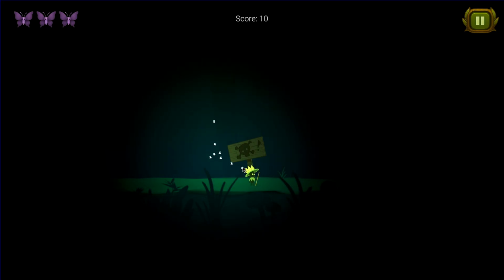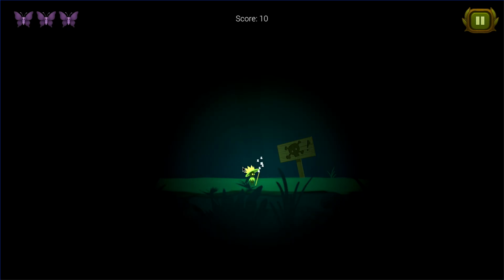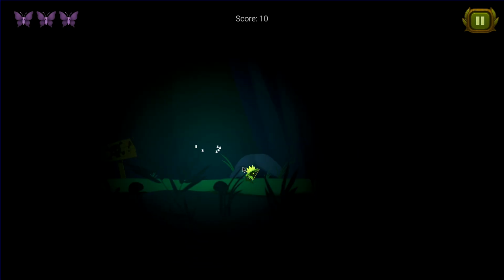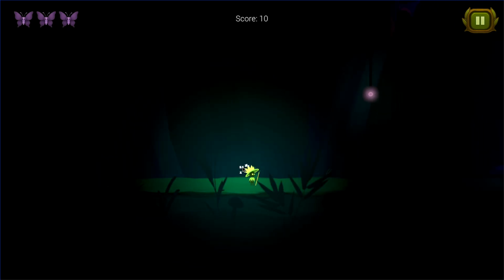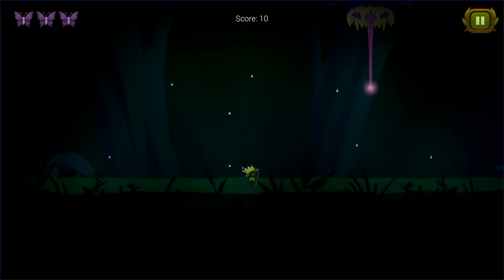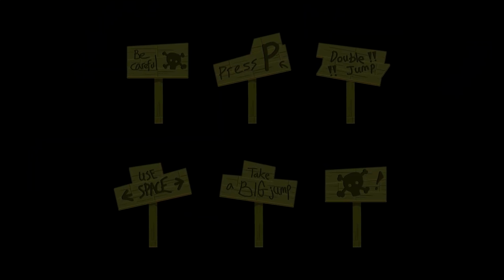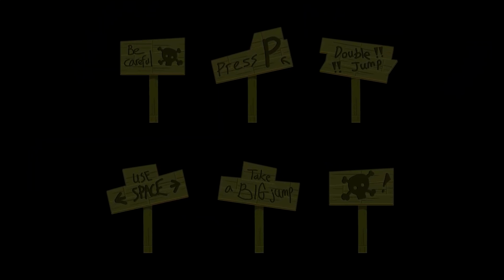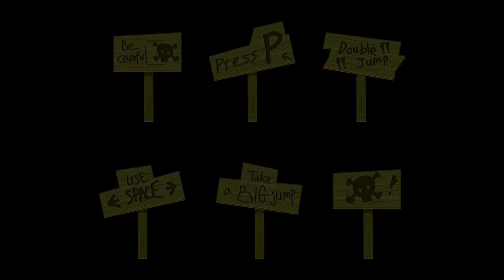Due to time constraints, I could not add a FTUE to the game. For those who don't know, FTUE is a first-time user experience, a kind of tutorial so that the player understands what to do. To solve this, I added signs that guide the player on what to press, what to watch out for, and where to go.